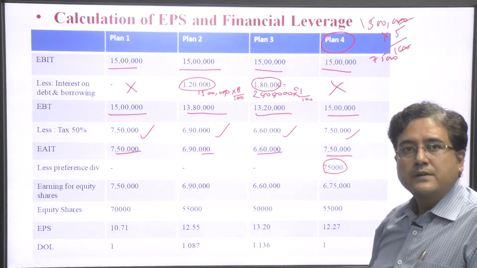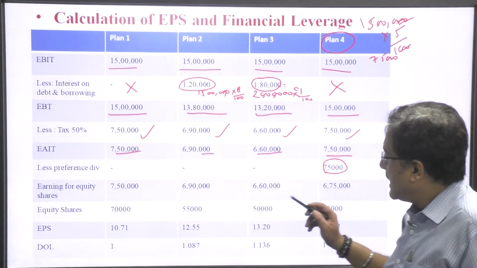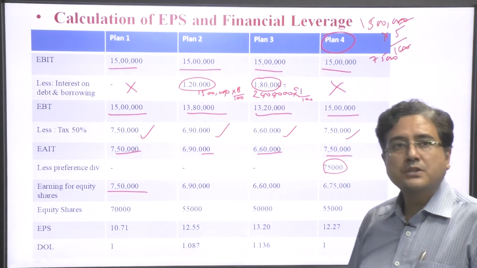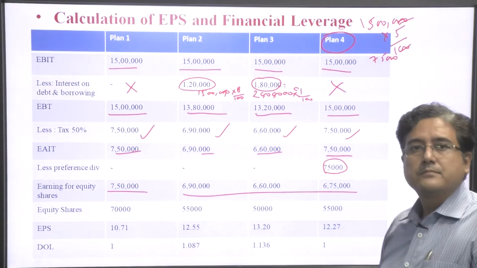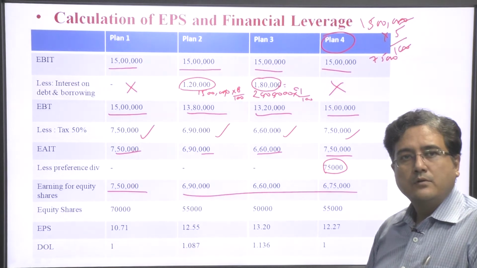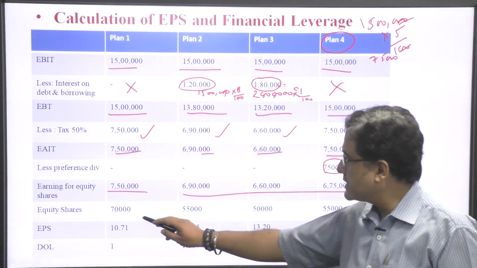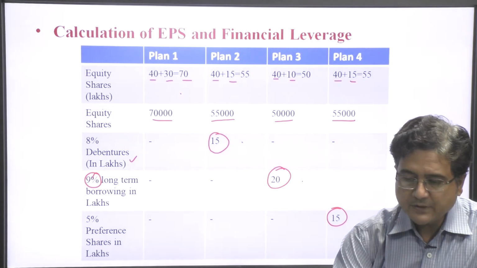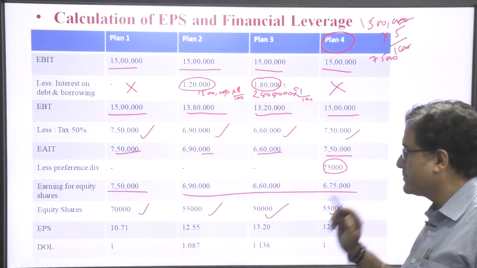After deducting, the residual amount is the earning for the equity shareholders. Now, for EPS we must have the number of equity shares. The number of equity shares, as already discussed in the previous slide, is 70,000, 55,000, 50,000 and 55,000.